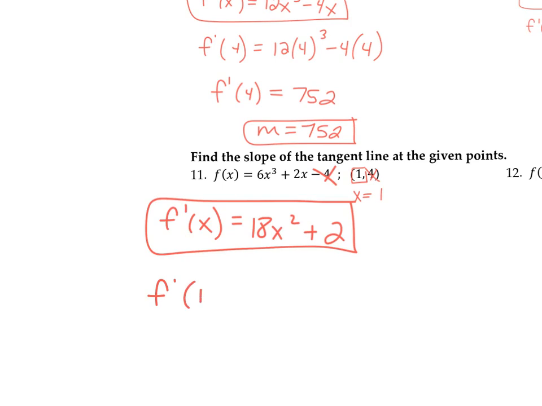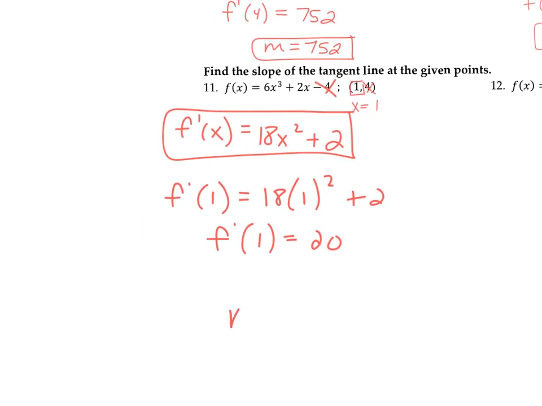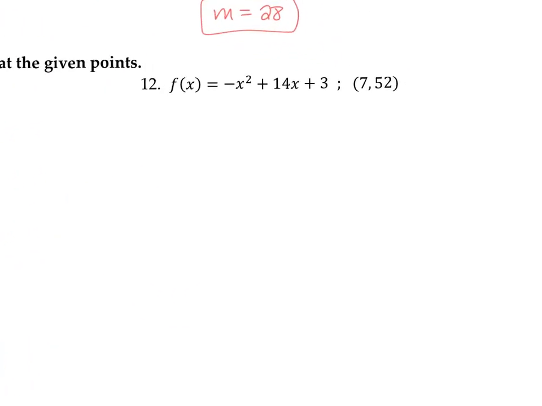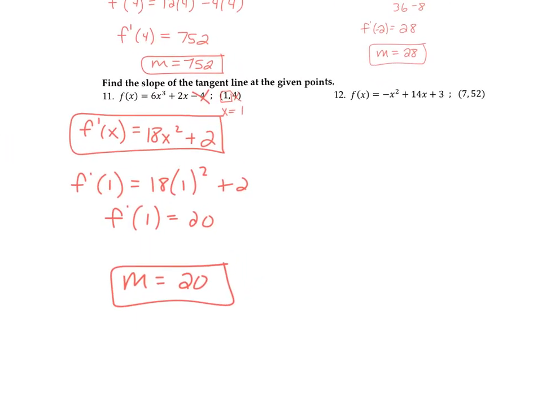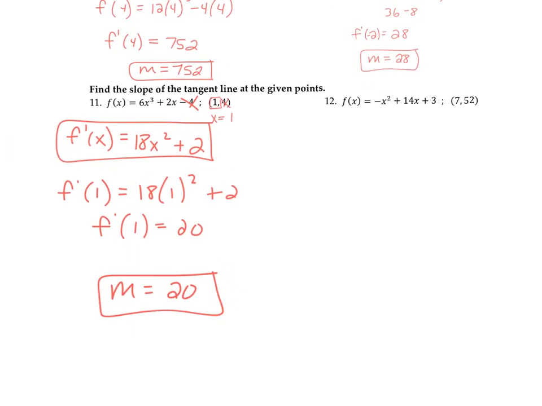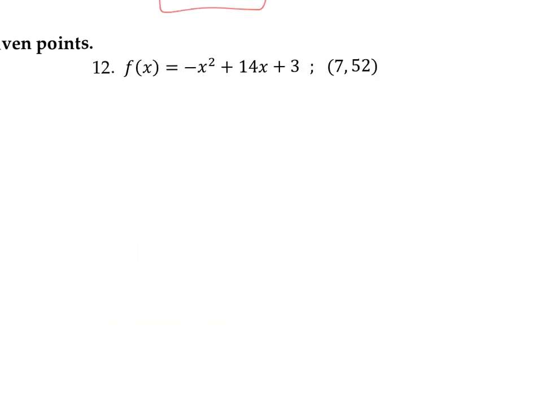So F prime of 1 equals 18 times 1 squared plus 2, which is 18 plus 2. So F prime of 1 equals 20. And it wants a slope. My slope at that exact location is 20. Okay? Cool. You guys try 12. I'll leave that right here. Pause yours, try 12, see what you get. It's our last problem. Hey, I'm back.